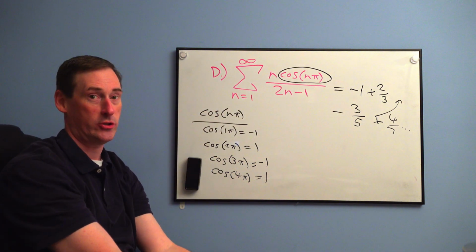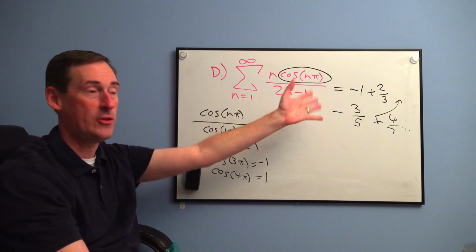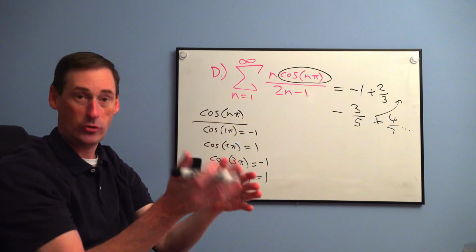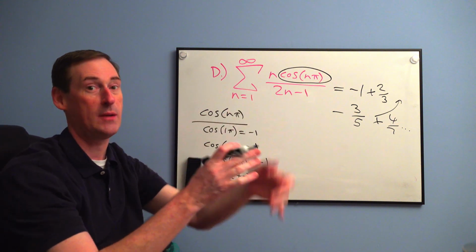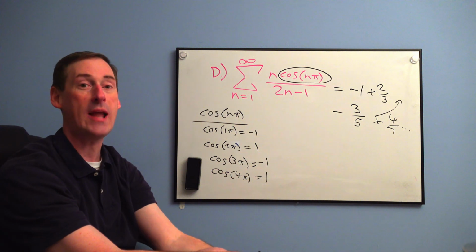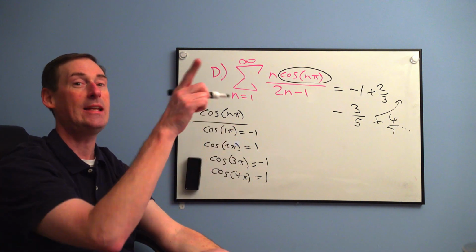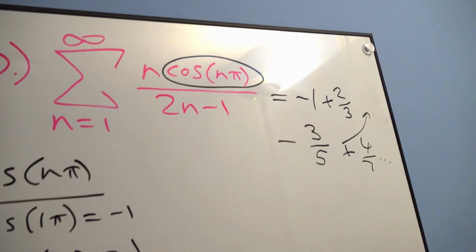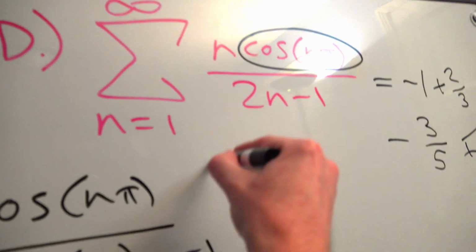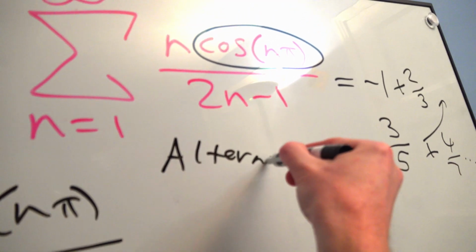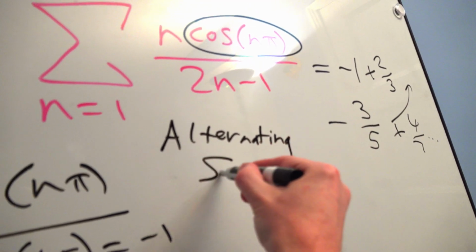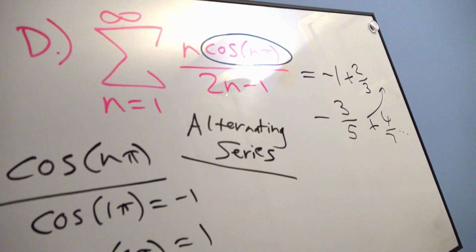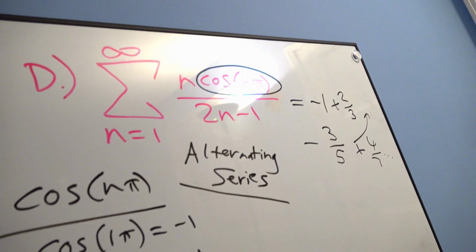But here's the big question. If you had a negative, and then you added some to it, and then you subtracted some from that, and you added some to that, now it's going kind of back and forth. This is the first time we've ever had this. This is called an alternating series, when the sign is alternating, and the cosine caused the alternating to happen. All right, so you can write this down. Alternating. It's an alternating series. That's actually going to be our focus for the next lesson, so we'll really get into these later, okay? I'll kind of give you a little hint today, I guess. But alternating series, alternating sign, okay?